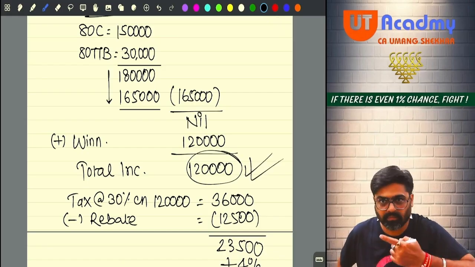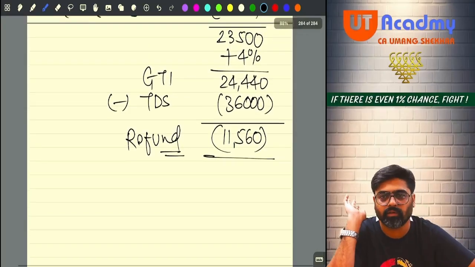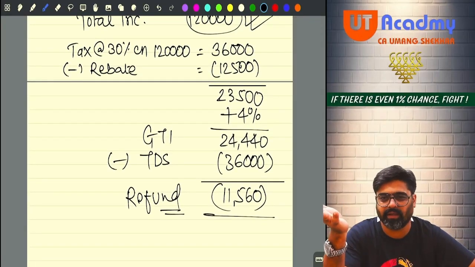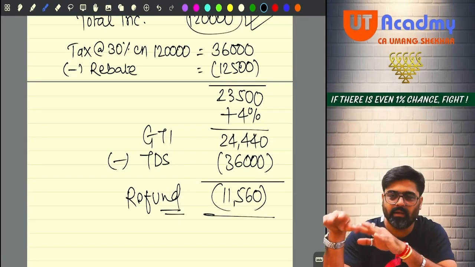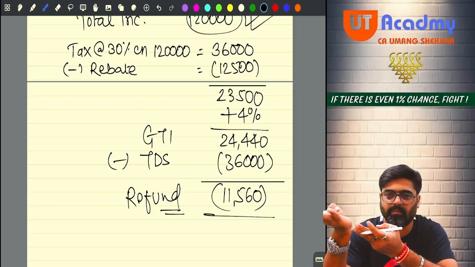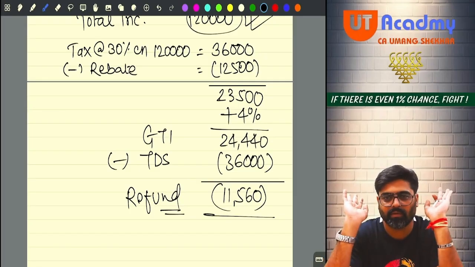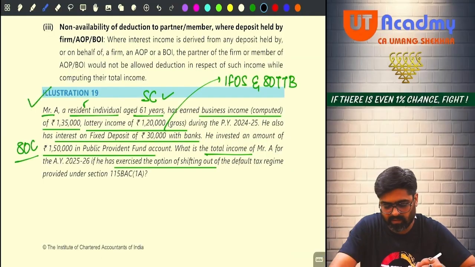But what if in the same question they ask, calculate the tax also? It should be calculated like this. Will you be able to do it? You just have to do the presentation. Everything I am solving only, you just have to present it in a proper way, in a statement. Against this, what is to be written in the particulars, that you should know. At least that you can do. Done, no? Okay. Question number 19, done.